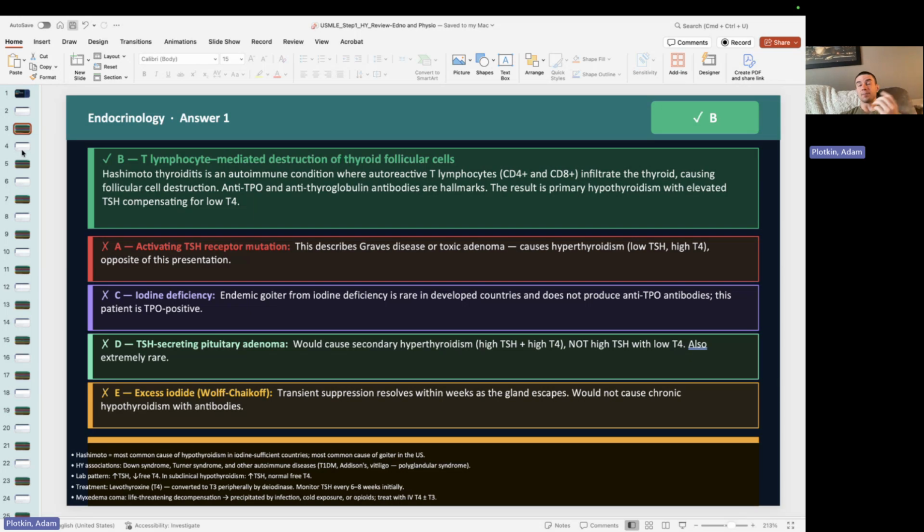The last thing I'll mention is make sure you look out for neonates who have hypothyroidism, right? So maybe mom has a history of hypothyroidism, right? And she wasn't taking any medications during pregnancy, or the most common cause of hypothyroidism in neonates is going to be thyroid dysgenesis. The thyroid just is not made correctly. Oftentimes, these kids will be totally normal the first week or two of life because if mom has a functioning thyroid, the TSH and T4 are able to cross the placenta. So baby is supplied with a little bit of thyroid hormone and TSH for a little bit of their first week or two of life.